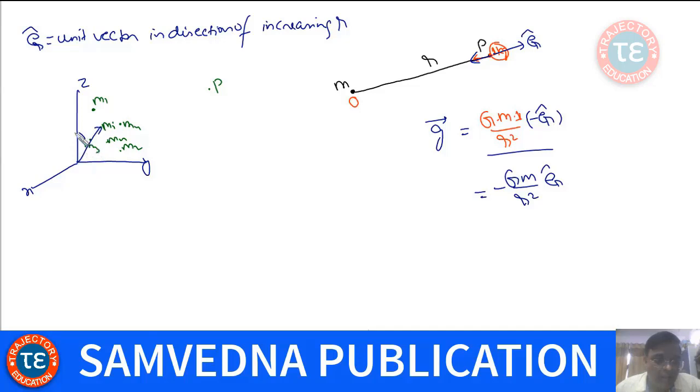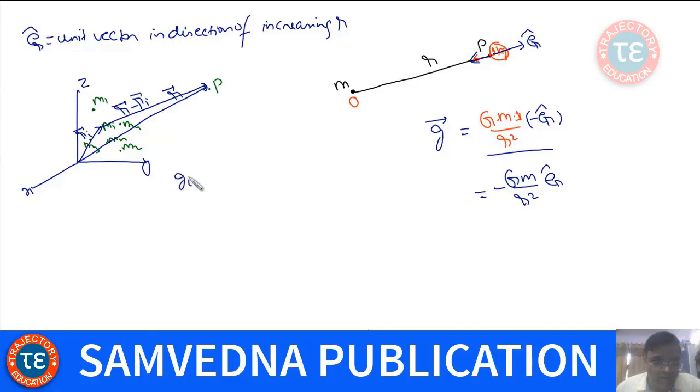This is mi, the ith particle, and suppose point P is at position r vector. Then the vector from mi to point P is r minus ri.